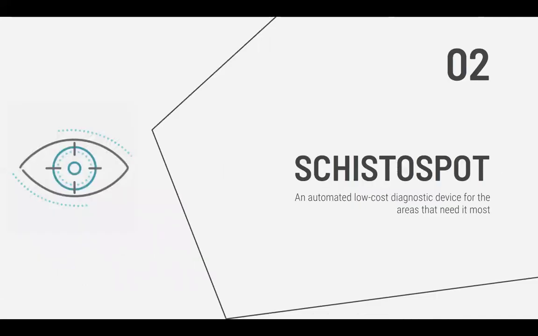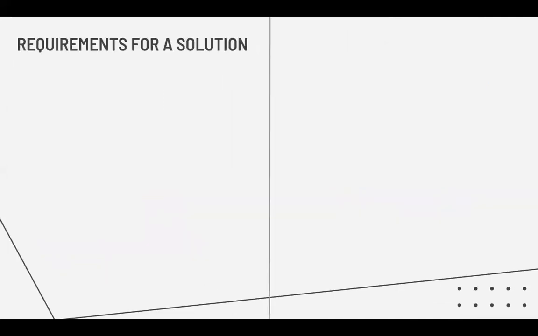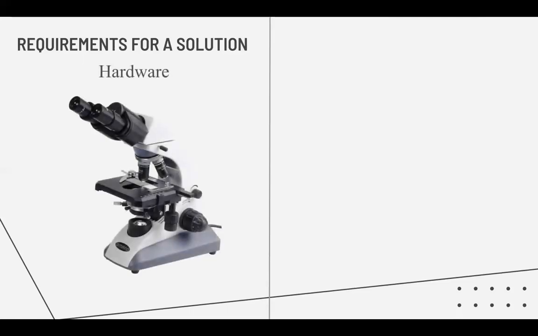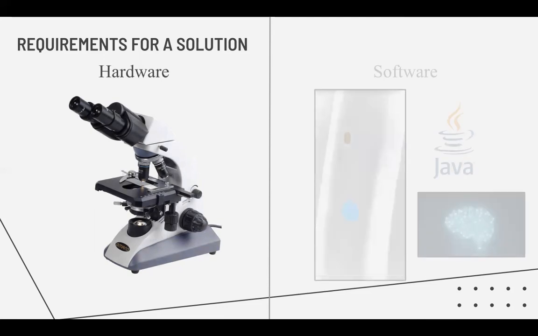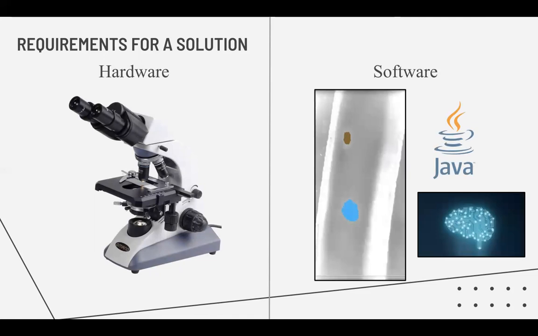This brings us to our solution to the problem. Our solution relies on the intersection between hardware and software. First, we require a low-cost microscope that has the ability to pick up 100 micrometer eggs, which is the size of the schistosome eggs, in a low-cost fashion. In addition, we need to interface this with a software aspect of our product, which will give us the ability to use a computer vision algorithm that can identify these eggs that are picked up by the microscope.